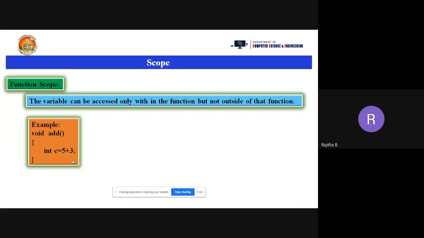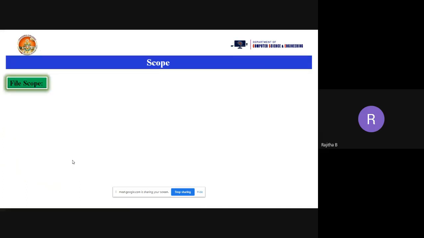So this is the local scope and the function scope. Now let's see the next one, the third type, that is file scope. So what is the file scope? It is like a global variable. So what is the use of a global variable? Can anyone tell me what is the use of a global variable? It can be used anywhere in the program. Yes, we can use that particular variable throughout the program. Anywhere in the program, we can use that variable. So that variable scope is called file scope only.